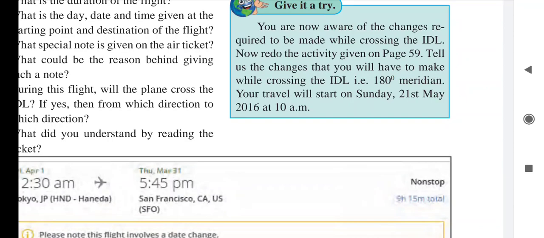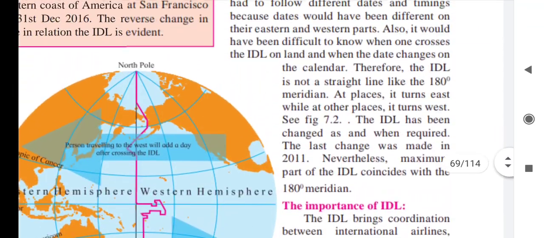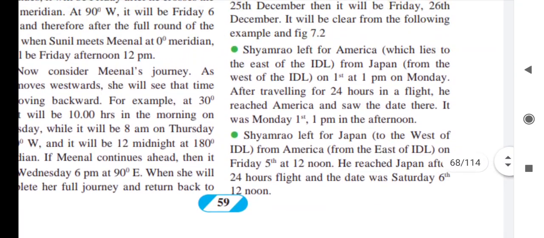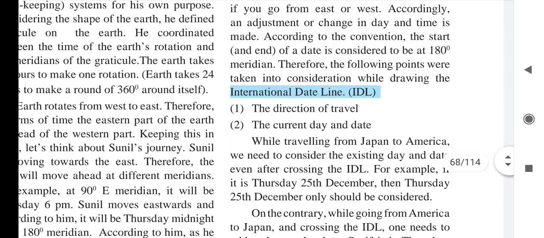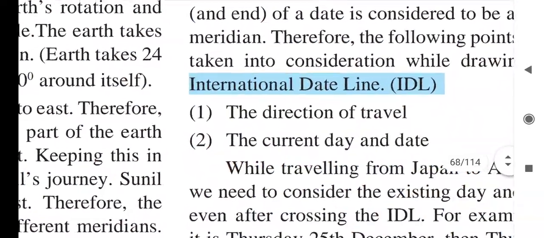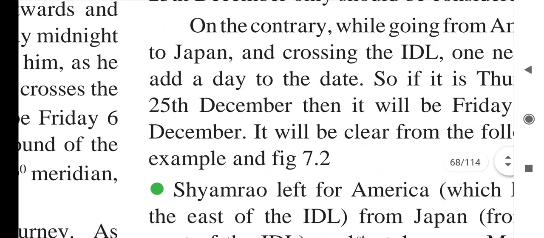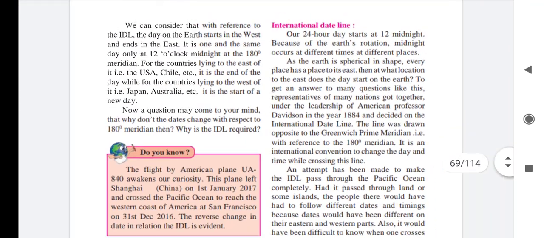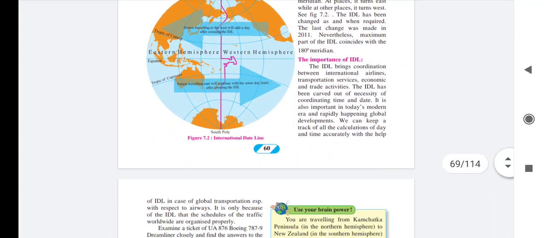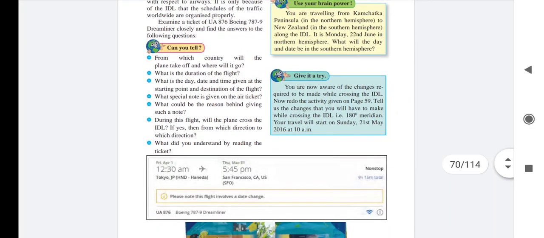First, if you are crossing the ideal, you have to change the date, as given on page 59. Then the direction of travel is given, meaning in which direction you are going, east to west or west to east. Then you have to write the current day and date, so that the changes are made. So students, in this way we have completed our chapter. I hope you understood. Thank you very much.